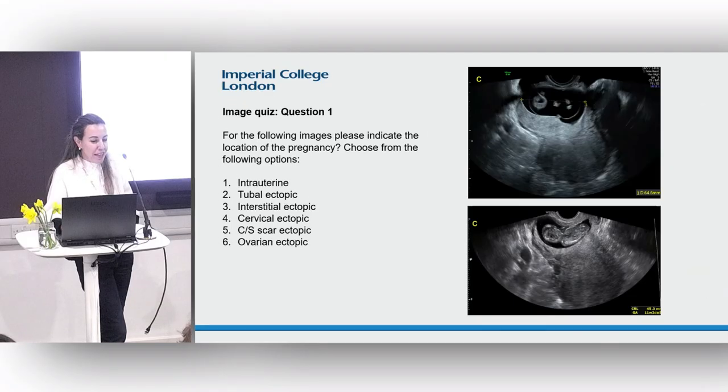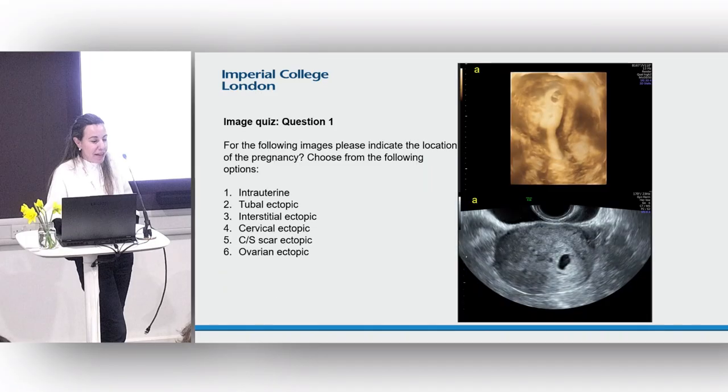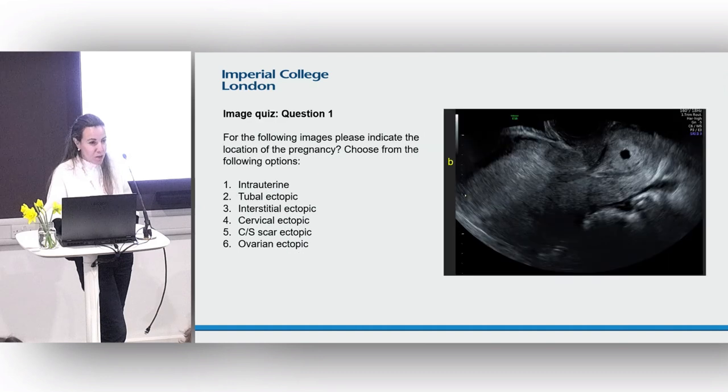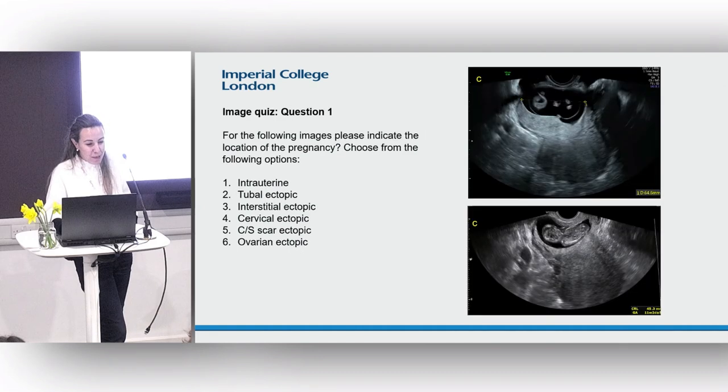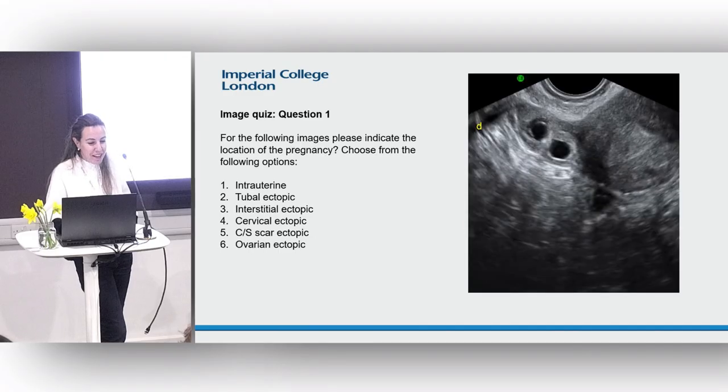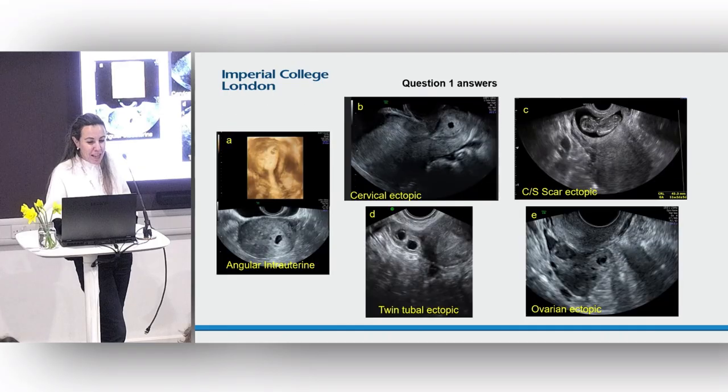Okay, we'll go back now to the discussion. What do you think about this one? Who wants to hazard a guess? Yes, it's an angular intrauterine pregnancy, absolutely, because you could see it's not completely in the interstitial portion of the tube. What about this one? Cervical, perfect. And this one? Cesarean scar ectopic, fantastic. This one? Tubal ectopic, absolutely. There you go, team. You got 100%.